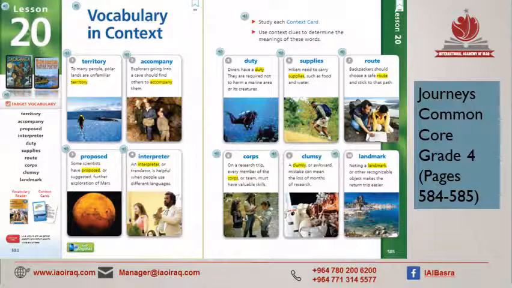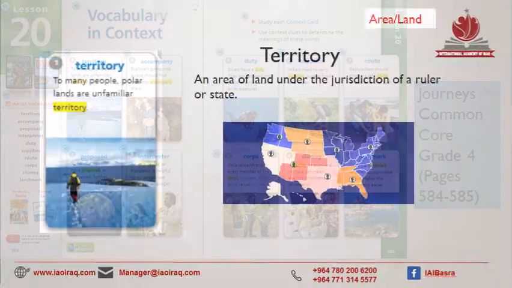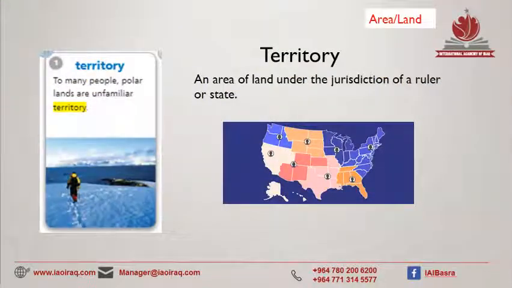So, for those of you following in the book, in the Journey's Common Core, you can find the vocabulary in context on pages 584 and 585. Like usual, guys, on the top right, the writing in red is the synonym for the word. Then we have the word and underneath the Oxford definition.